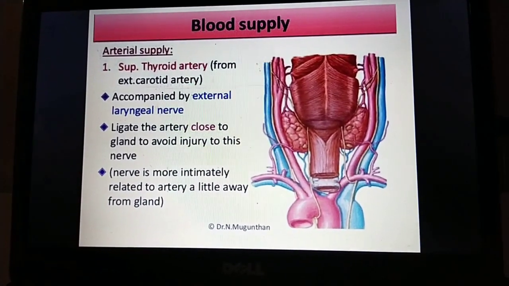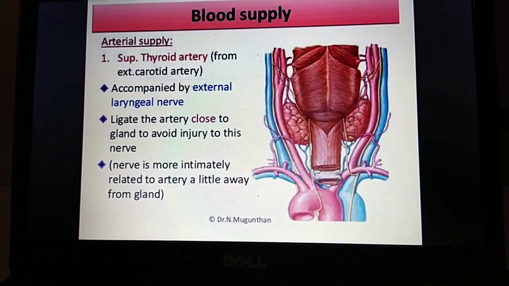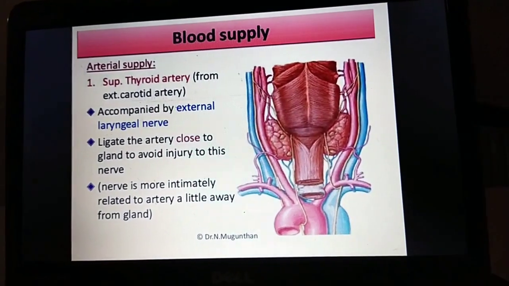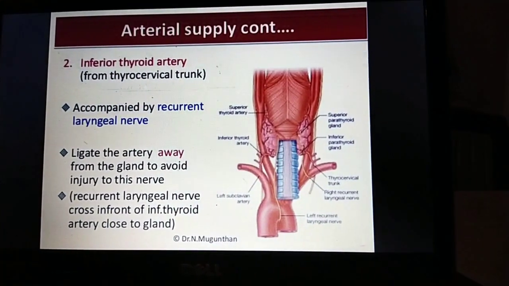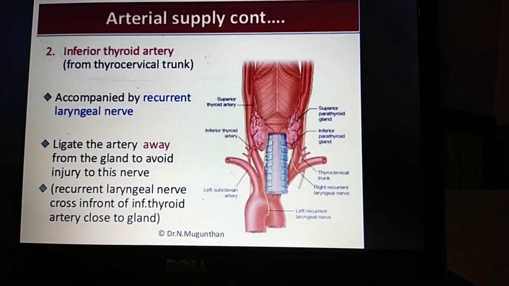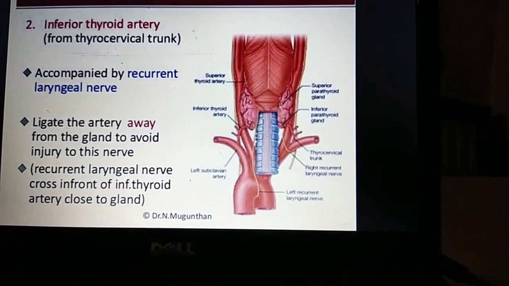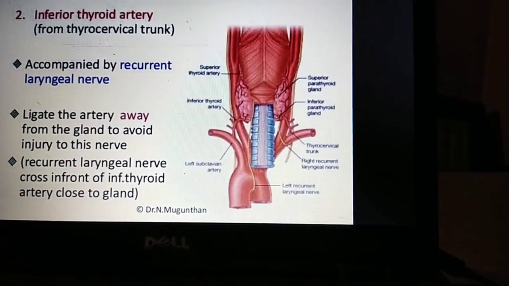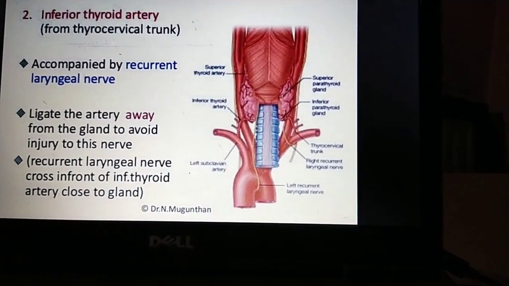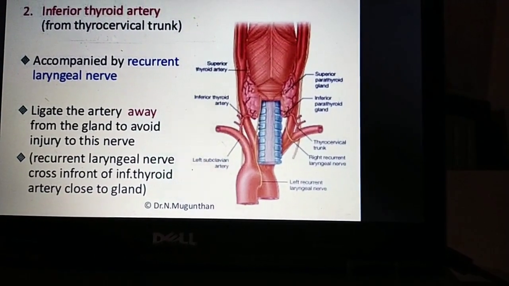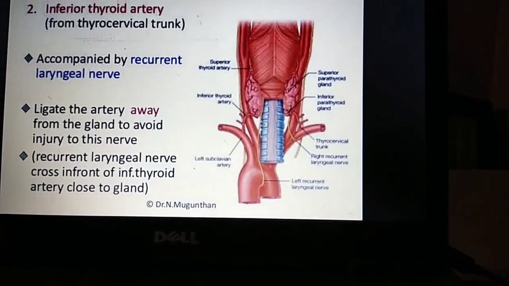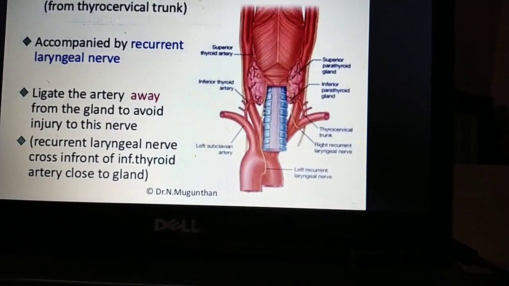The nerve is more intimately related to the artery a little away from the gland. The inferior thyroid artery, from the thyrocervical trunk, is accompanied by the recurrent laryngeal nerve. Ligate the artery away from the gland to avoid injury to this nerve. The recurrent laryngeal nerve crosses in front of the inferior thyroidal artery close to the gland.